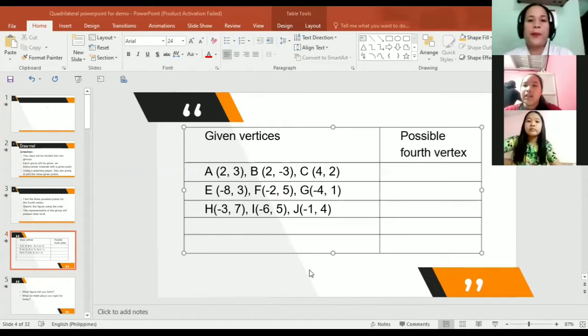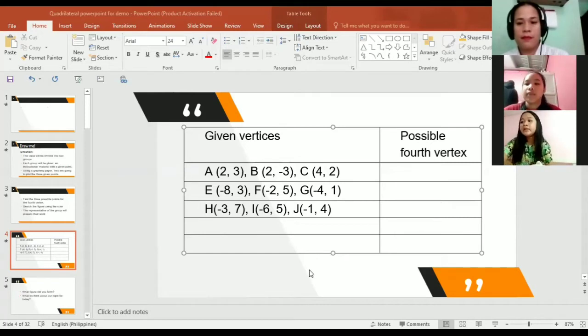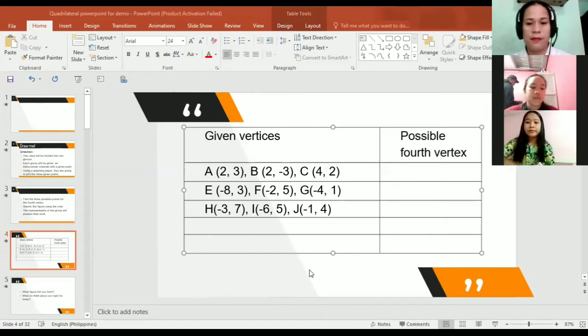Okay, it's your turn. Group 2, you can present now your work. We have A, B, and C. Possible fourth vertex is 4 and -5. E, F, G. The possible fourth vertex is -3 and 7. H, I, J. Possible fourth vertex is -4 and 2. Okay, you've done a good job.